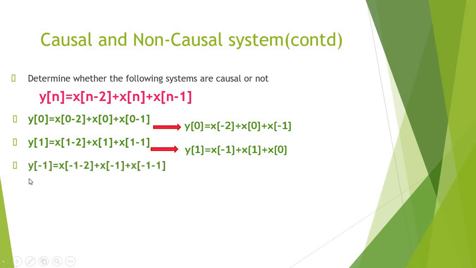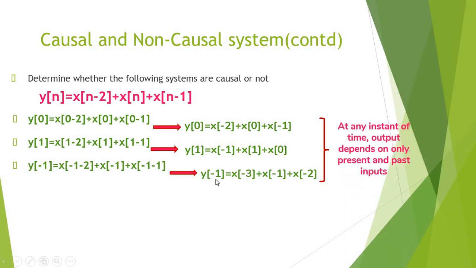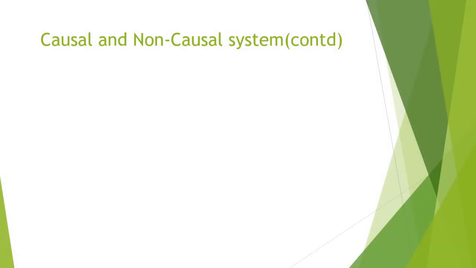At n equal to minus 1, y of minus 1 is equal to x of minus 3 plus x of minus 1 plus x of minus 2. So x of minus 1 is the present input, and x of minus 2 and x of minus 3 are the past inputs. For any time instant n, the output depends on the present and the past input. Hence the system is a causal system.